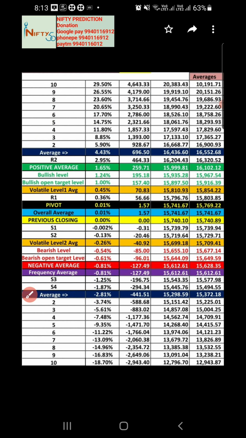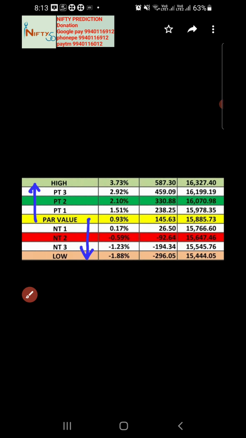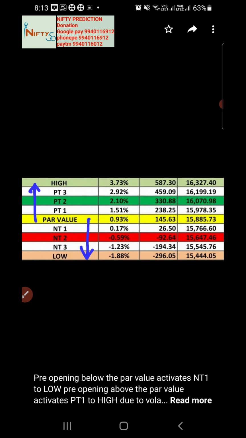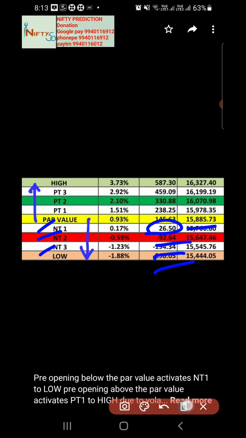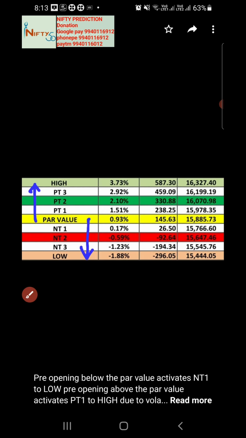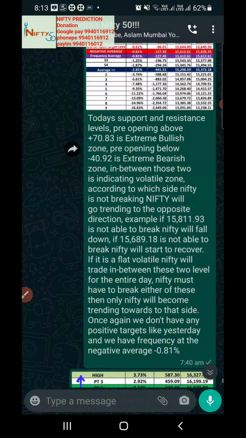So these are all the points you need to know for this particular day. And the par value is also indicating anything below 15,885. If the pre-opening is below that level, the market will activate 91, 92, 93. Which means it might go positive around 25 to even 70 points, but still it has the potential to fall down 92 to 190 or 300. Up to the 300 level it has the potential to fall down if it is a bearish volatile market. So we need to play much more cautiously on this. Let's see how the market is going to treat us on Wednesday. Thank you.